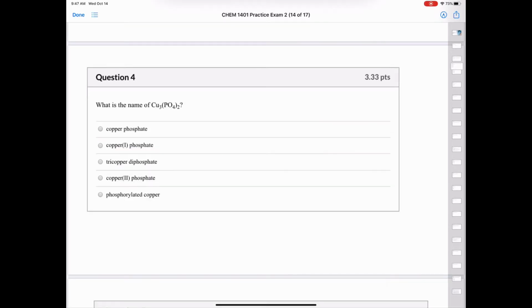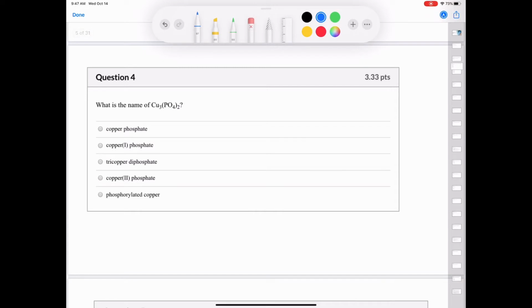Question 4. What is the name of Cu3(PO4)2? Well, copper can have 2 possible oxidation states because copper is a transition metal. Copper can be either copper +1 or it can be copper with a 2+ charge. But phosphate, that doesn't change, right? A phosphate is a polyatomic ion that always has a charge of 3-.